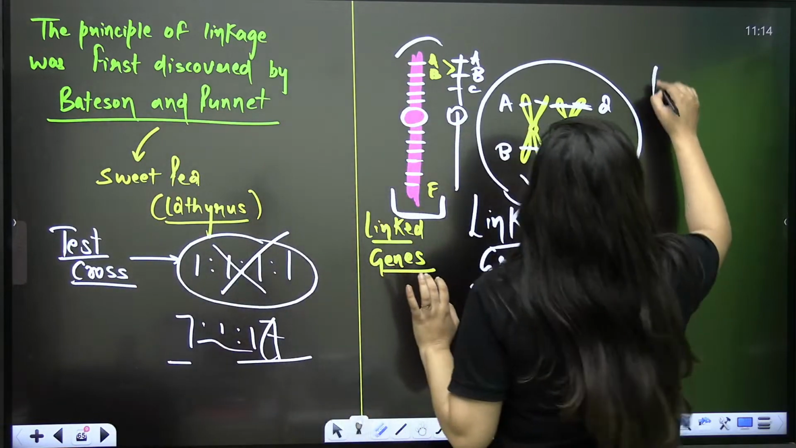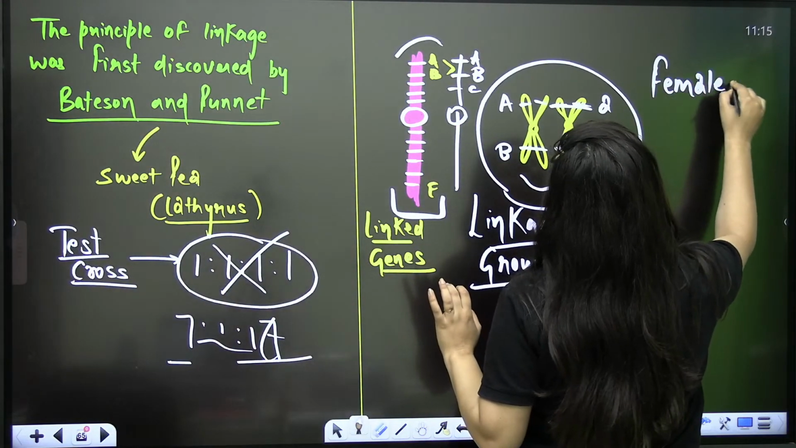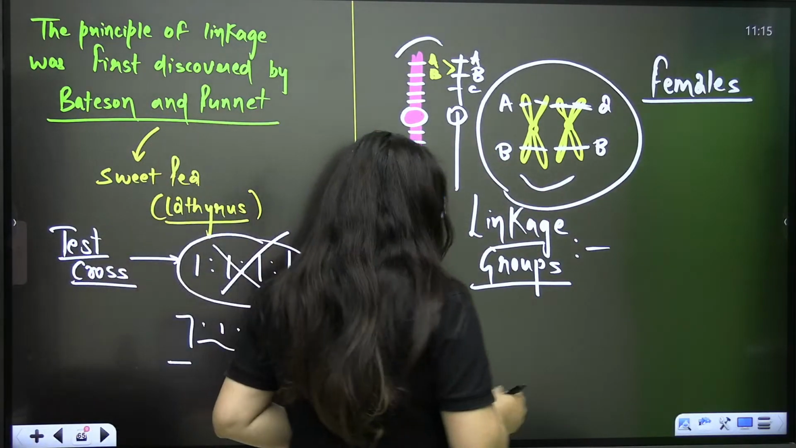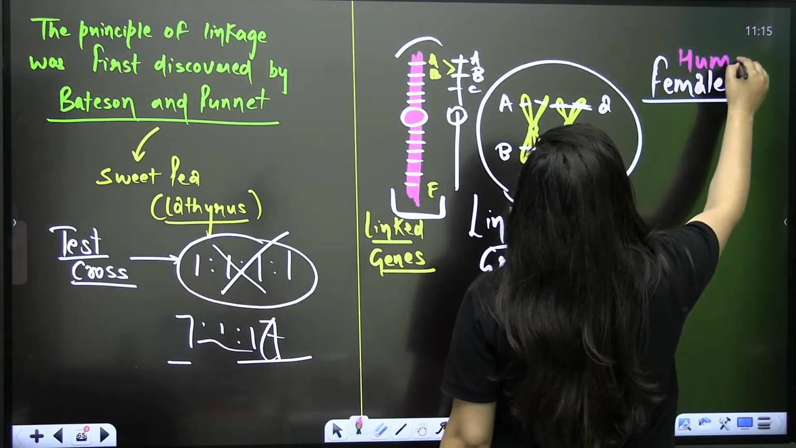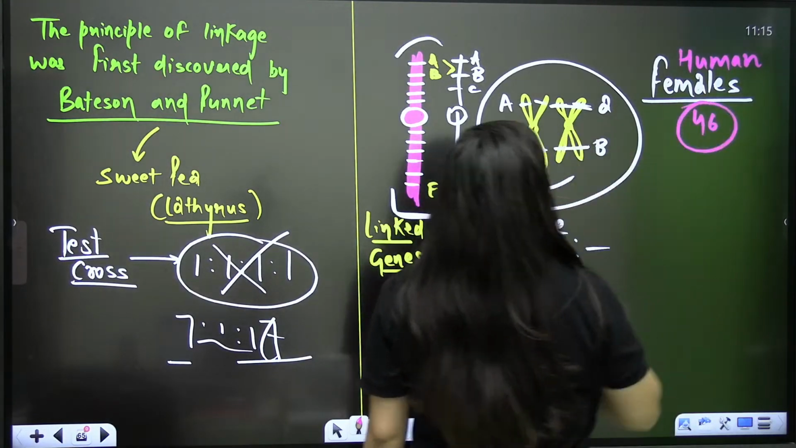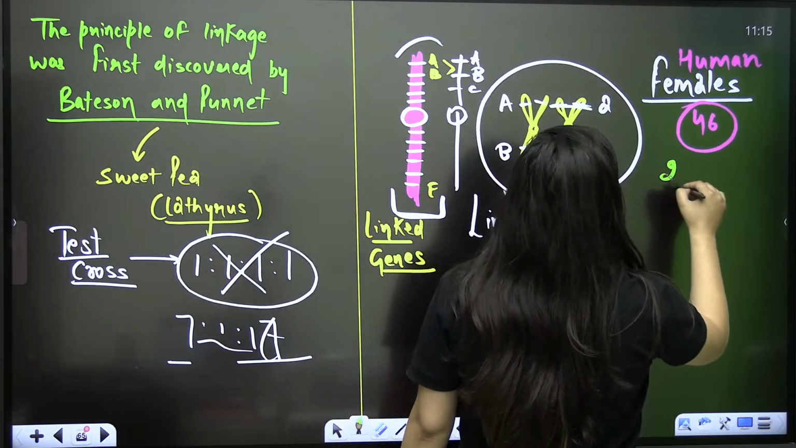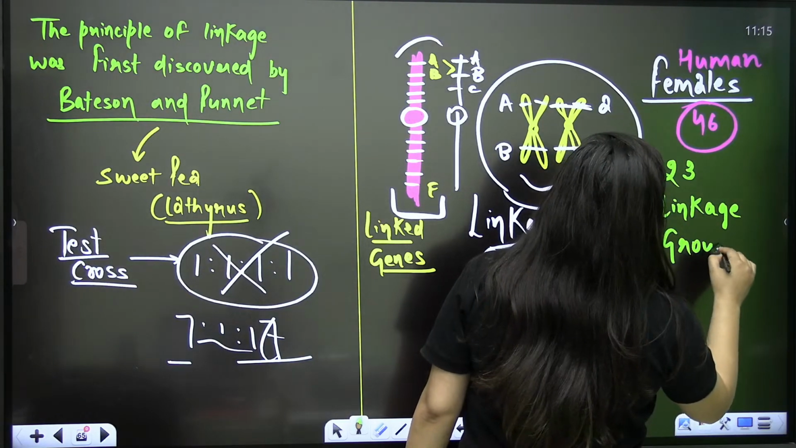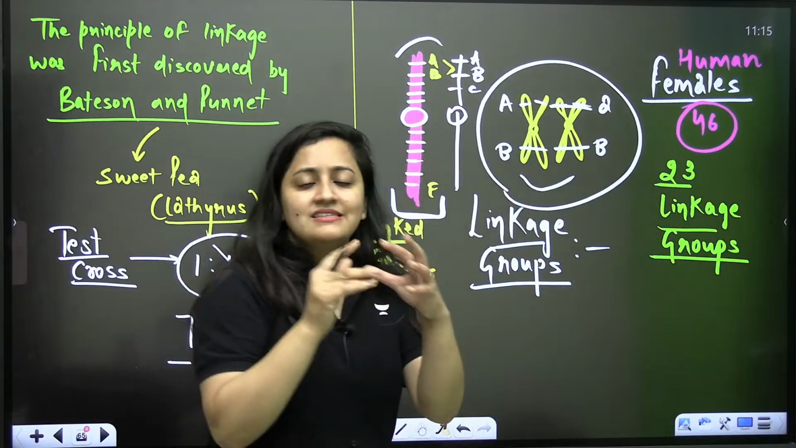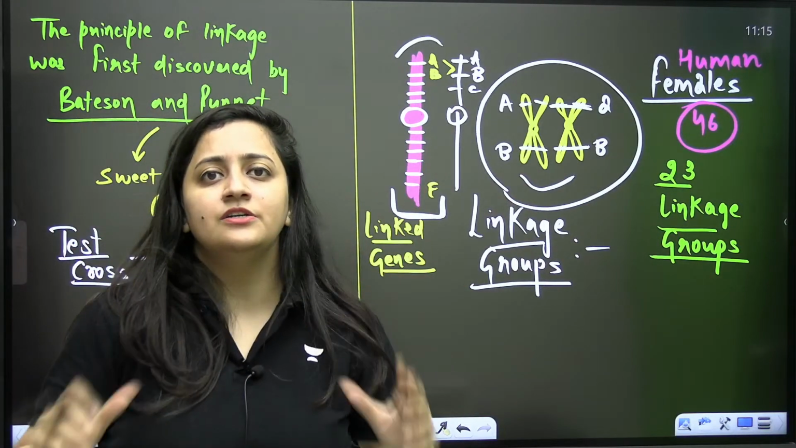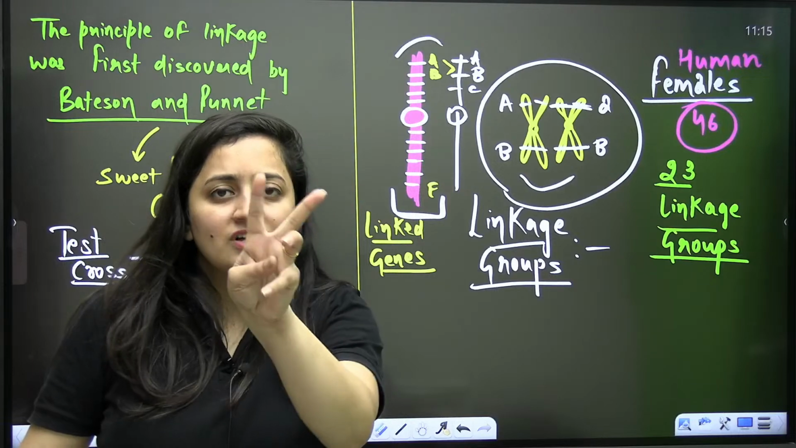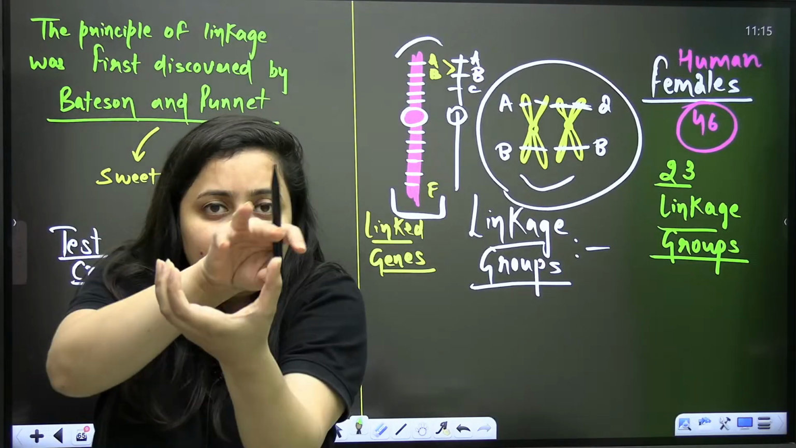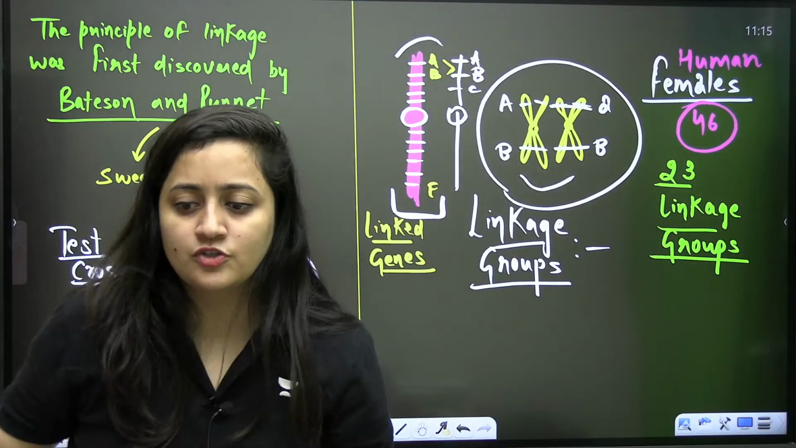Now let me explain this: in the case of human females, how many chromosomes are there in totality? Of course, for humans, whether male or female, the chromosome number is 46. But if you talk about linkage groups, in the case of a human female, 23 linkage groups are there. Why 23 linkage groups? Because a linkage group means the group of genes present on the same chromosome. When it is a homologous pair of chromosomes, although they are two chromosomes, they have the same genes. So they are making the same linkage group. Clear?